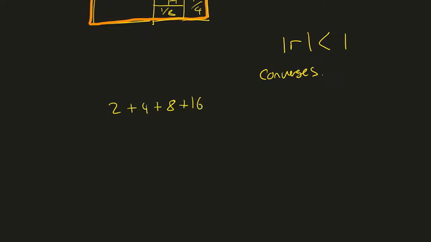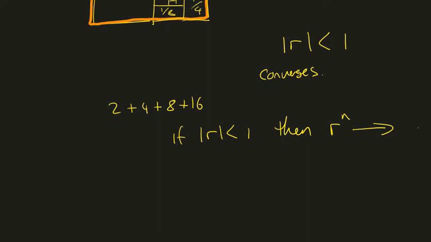You can see straight away r is 2 here. It's never going to add to a finite number because the terms on the end are getting bigger and bigger and more massive. So if we have that r is less than 1, then we converge.